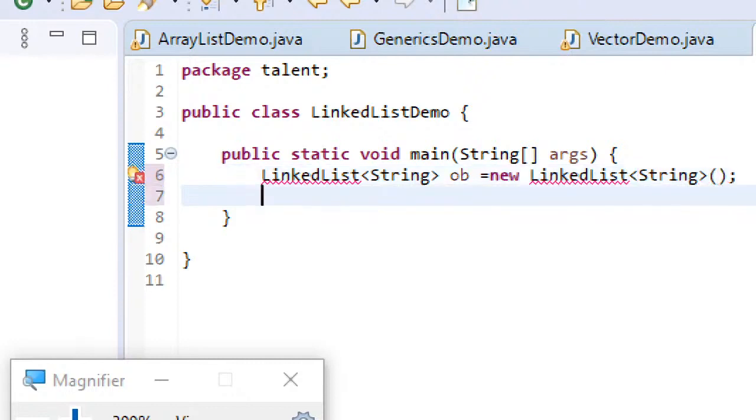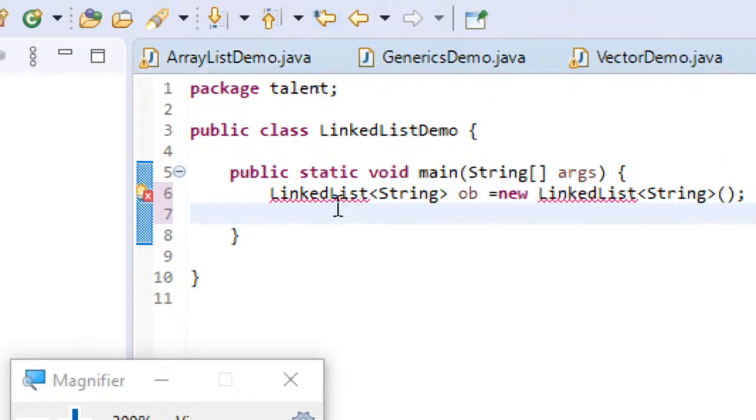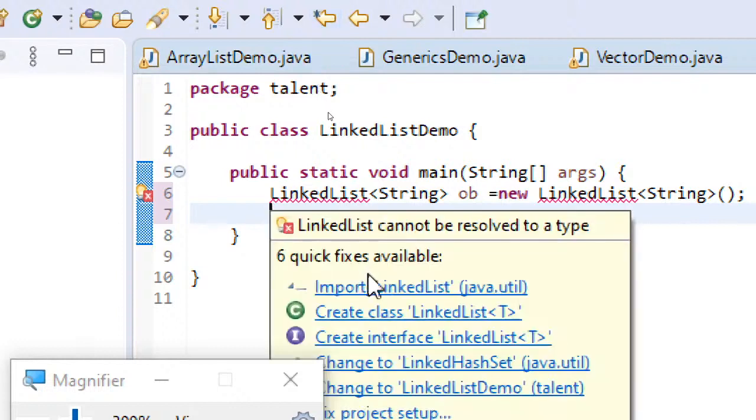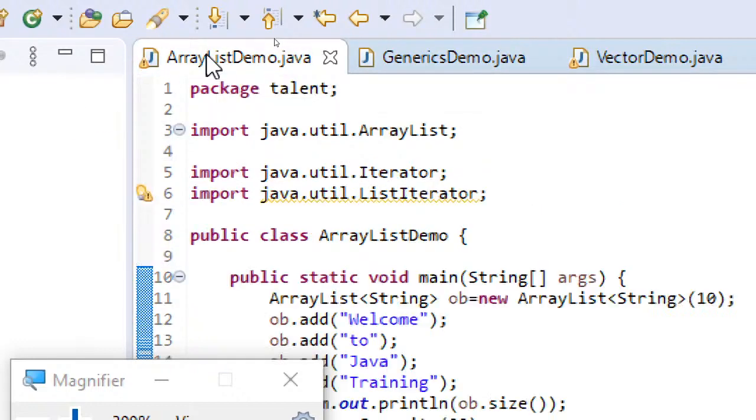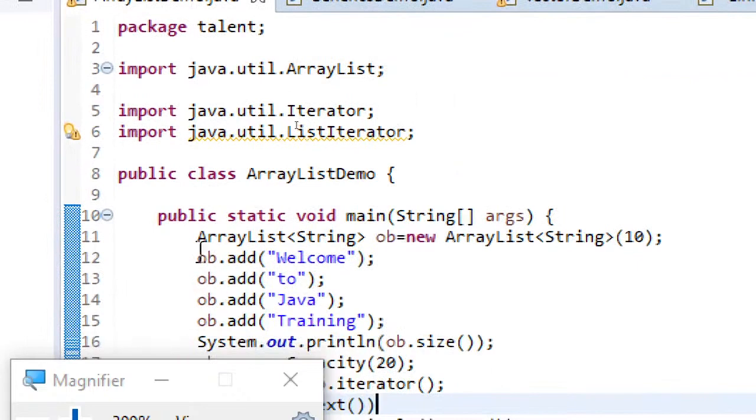So this is how you can create. Okay, linked list has to be imported. So that's what it should give me the quick fix. And then, okay, again let me copy the same things. ob dot